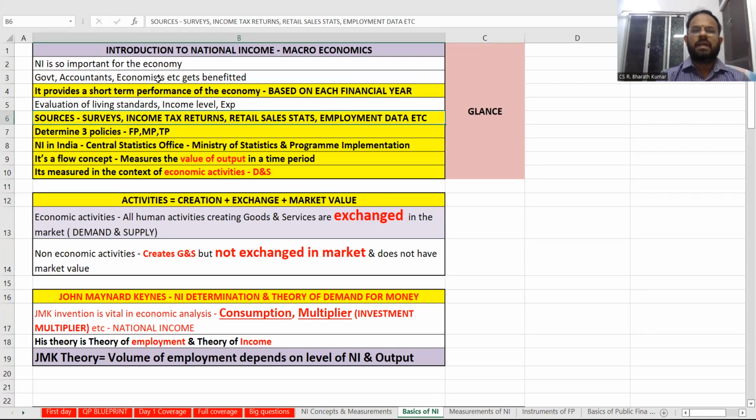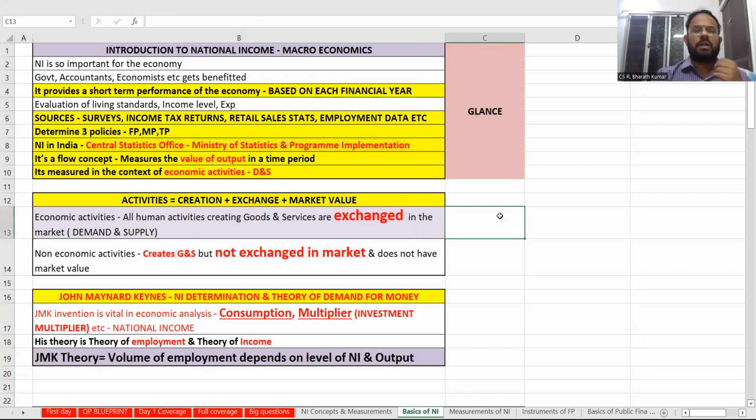This is only for the introduction of national income: why it is important, who will get benefited, what they will determine, who the ministry is, what the office is. This is going to be very, very important. Central Statistics Office, this is going to be important. What is that concept called? It's called a flow concept, because it will measure the value of output.